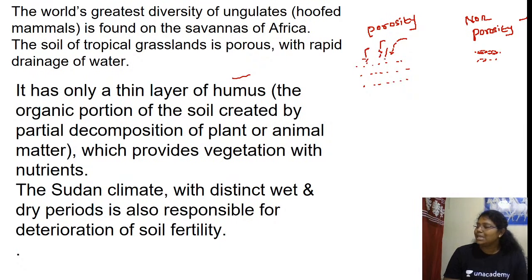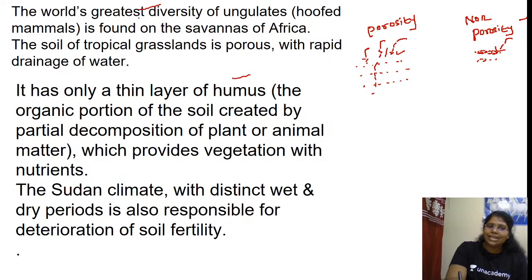Whereas you take a clayey soil, what will happen if you pour water here? Here it will let the water penetrate quickly and it is lost. Here it lets the water penetrate slowly, drip by drip. So it has a long retention. So porosity and non-porosity, you can judge on the basis of water penetration. Is this clear? Yes or no? Please answer.